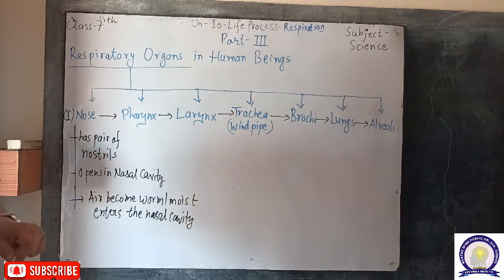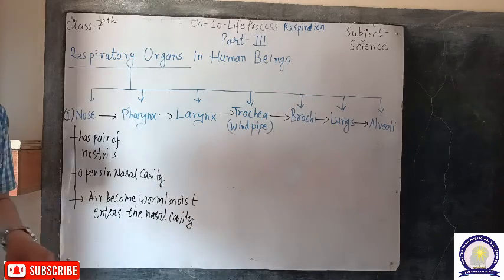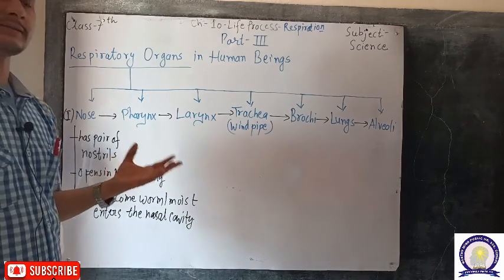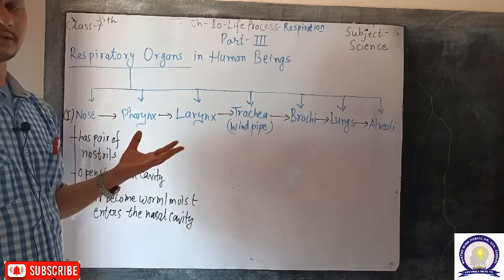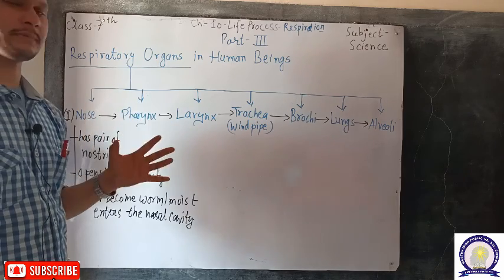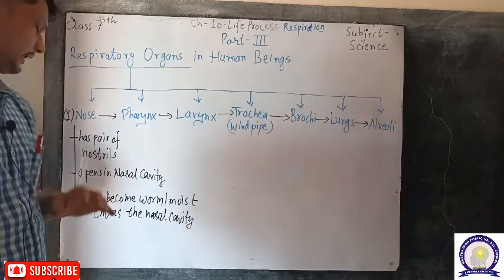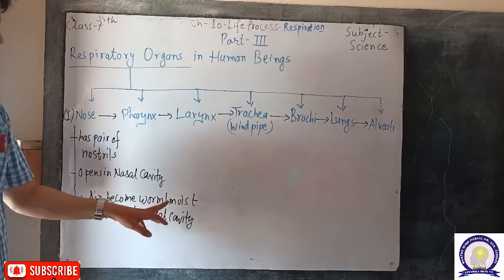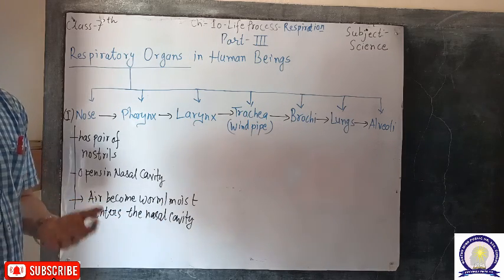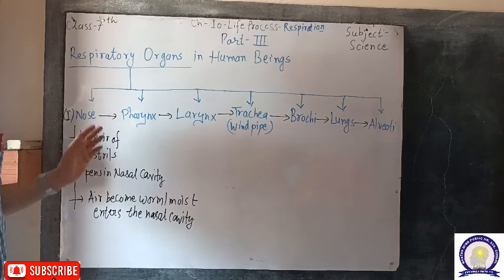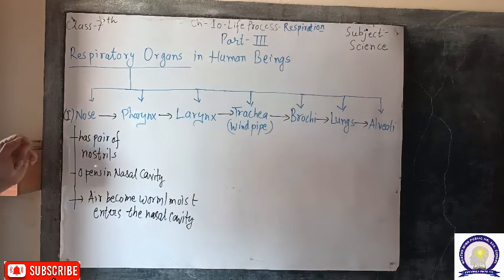Air becomes warm and moist on entering the nasal cavity. The nasal cavity has hairs and projections that trap dust particles and other material, and again the air becomes warm and moist. So here is the role of the nose and the nasal cavity in the respiratory process.